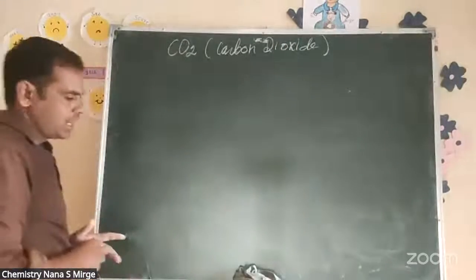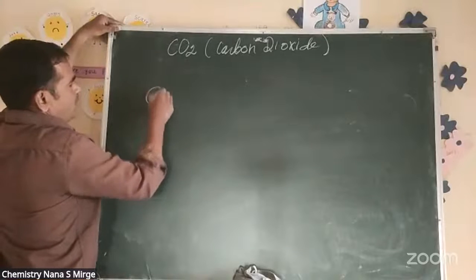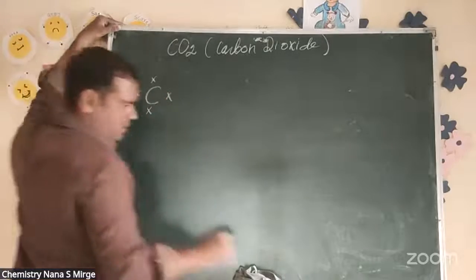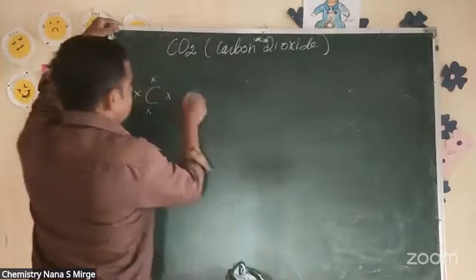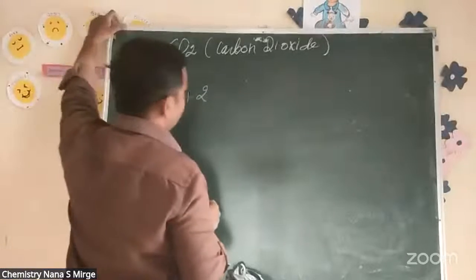Carbon dioxide is formed. Look, carbon: how many carbon? One carbon. And how many oxygen? Two oxygen.